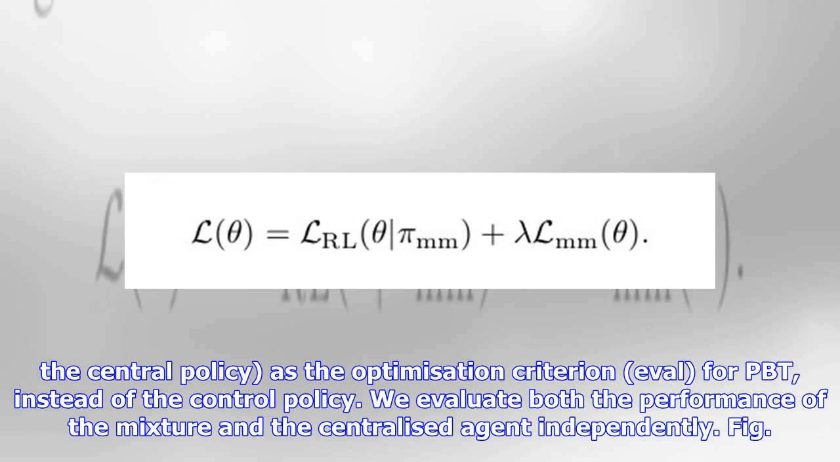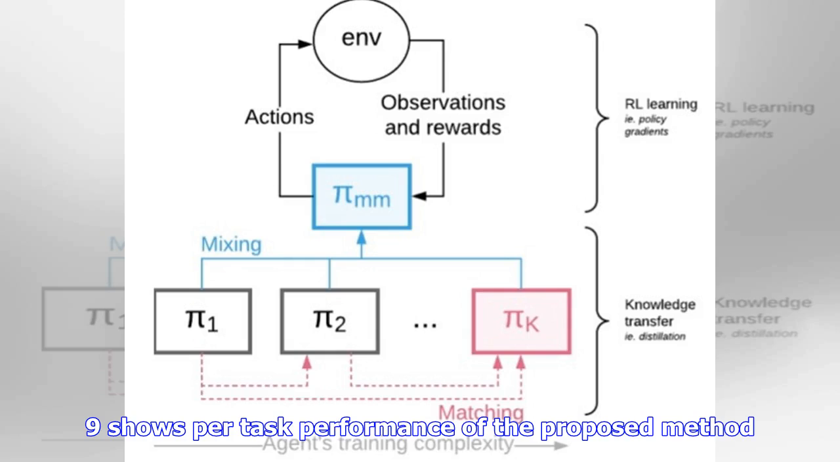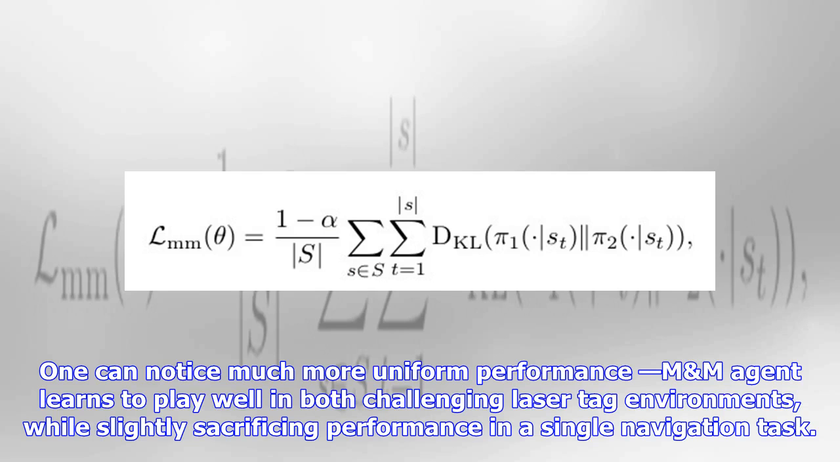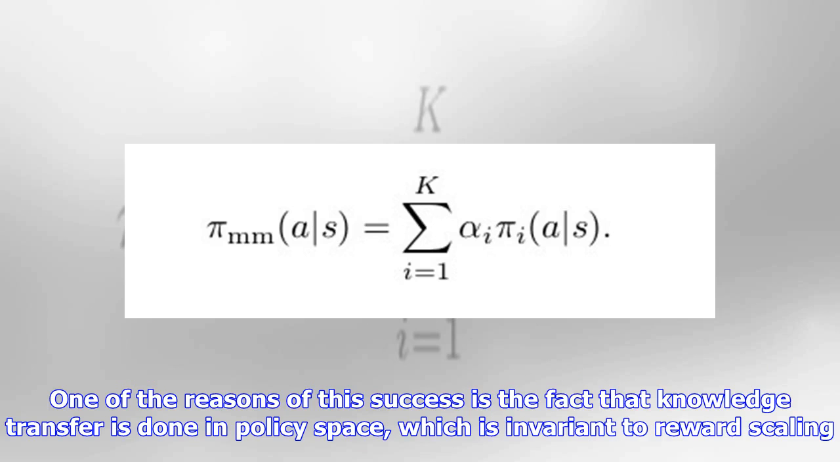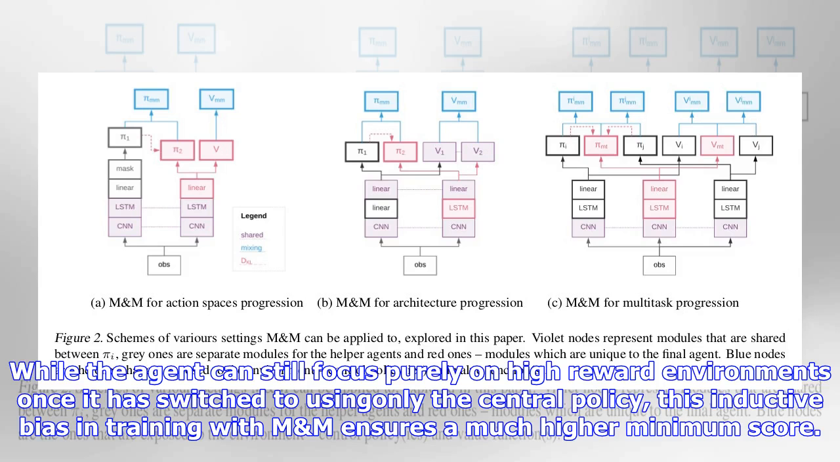Fig. 9 shows per task performance of the proposed method. One can notice much more uniform performance. One of the reasons for this success is the fact that knowledge transfer is done in policy space, which is invariant to reward scaling. While the agent can still focus purely on high-reward environments once it has switched to using only the central policy, this inductive bias in training helps.